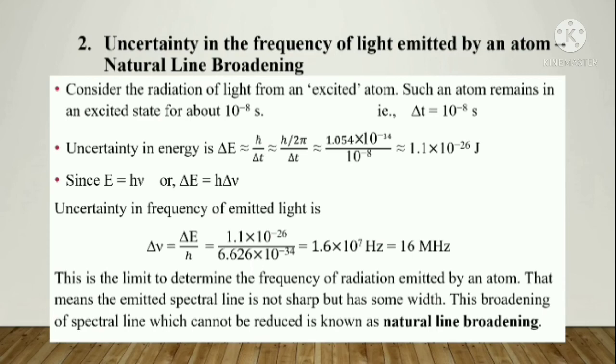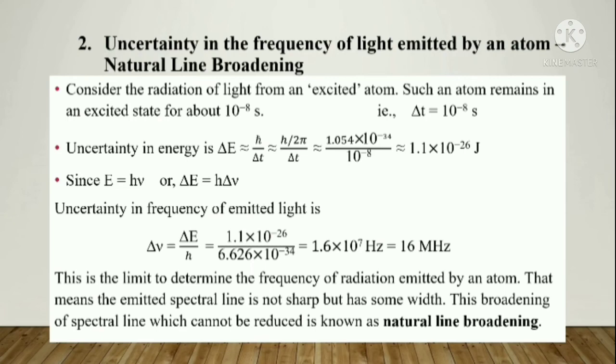Now, once we get delta T, using the uncertainty relation we know the equation delta T dot delta E is approximately equal to h cut. So using that equation, I am going to write the uncertainty in energy, that is delta E is approximately h cut by delta t, or I can write it as h by 2 pi divided by delta t. If you calculate h by 2 pi, you will get the value as 1.054 into 10 raised to minus 34.